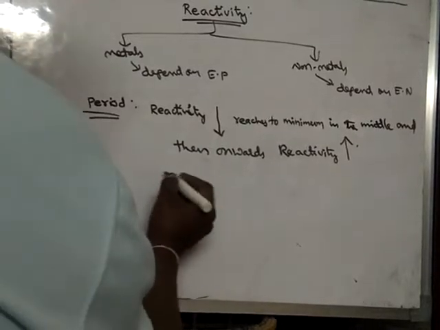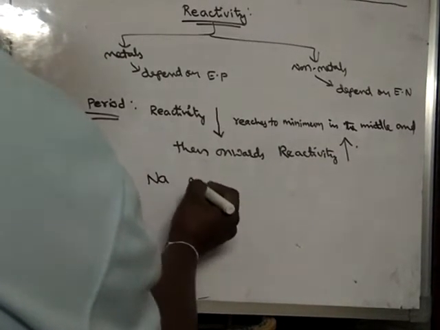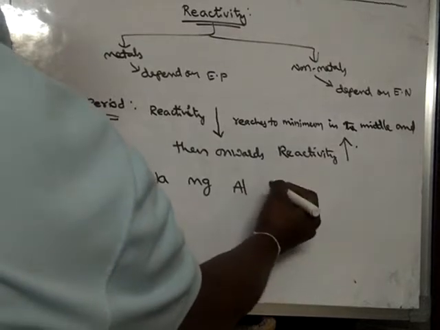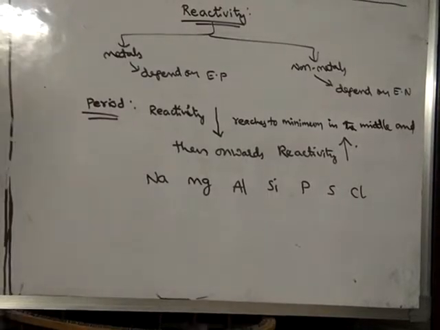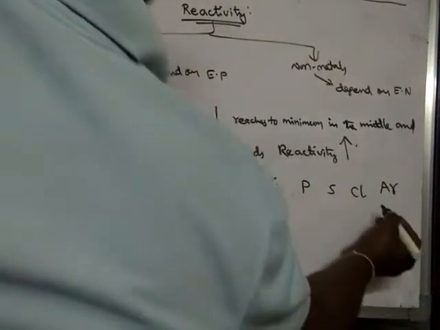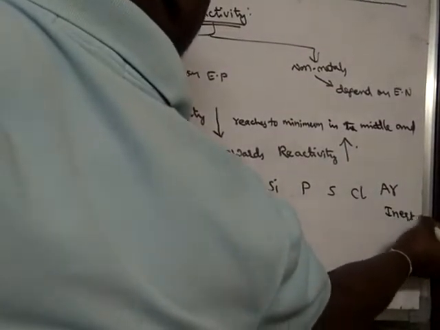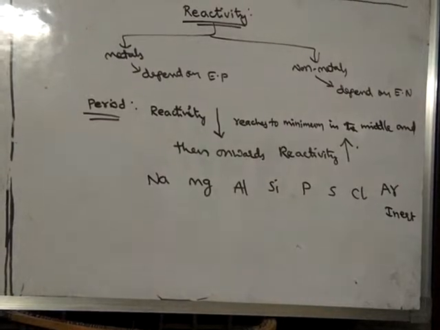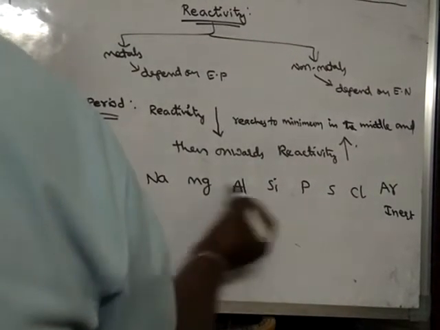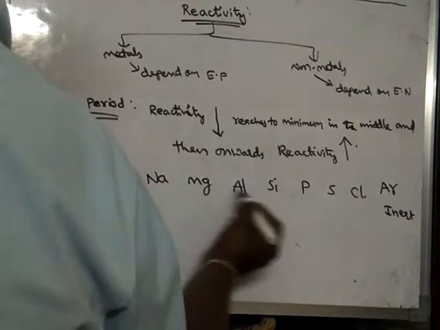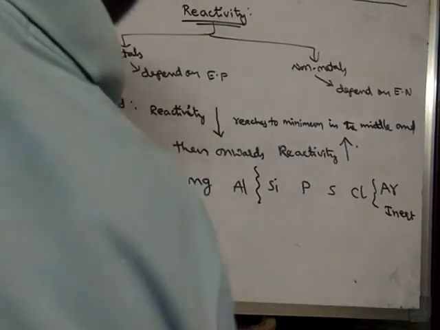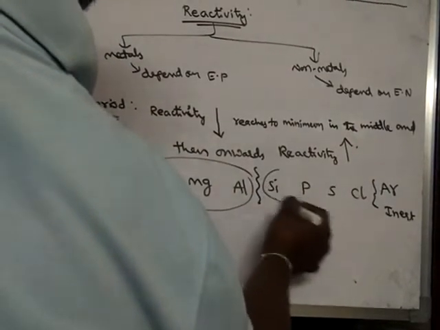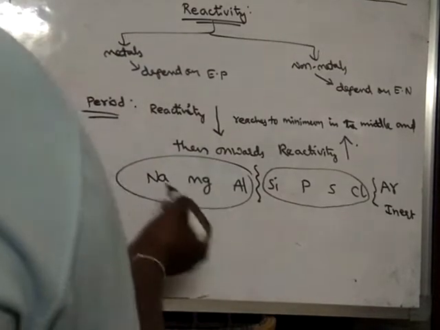Let us see the third period. What are the elements of the third period? Sodium, magnesium, aluminum, silicon, phosphorus, sulfur, chlorine, and argon. Argon is an inert gas; inert means non-reactive. Up to here they are metals, and from here onwards they are non-metals.